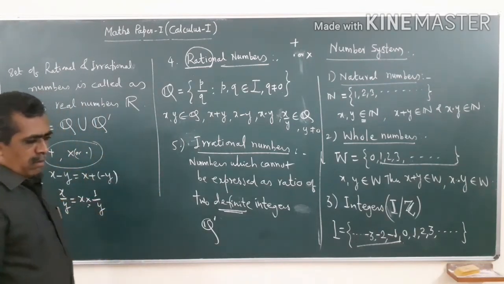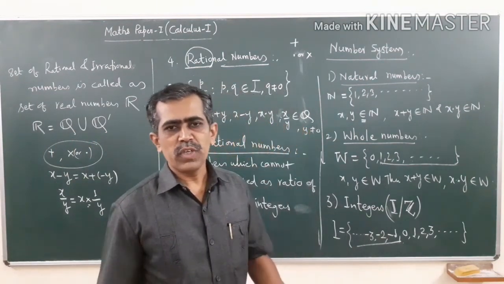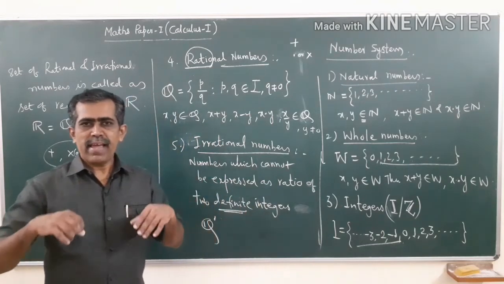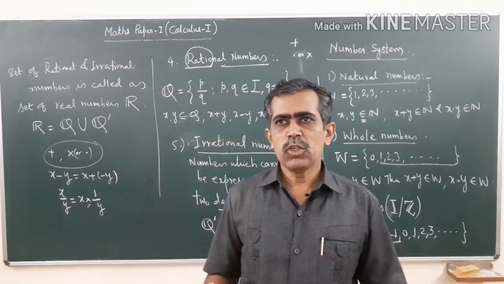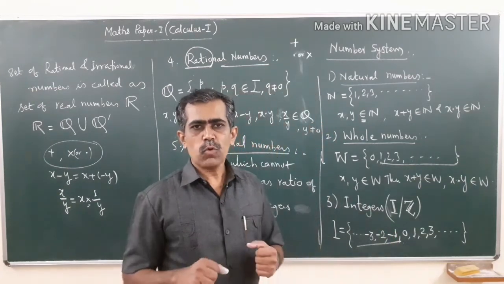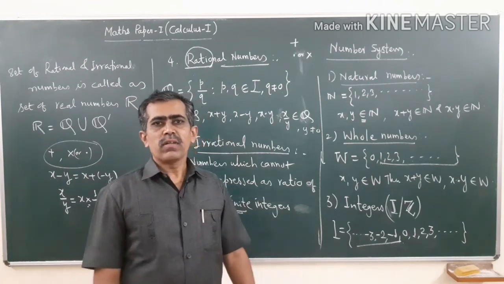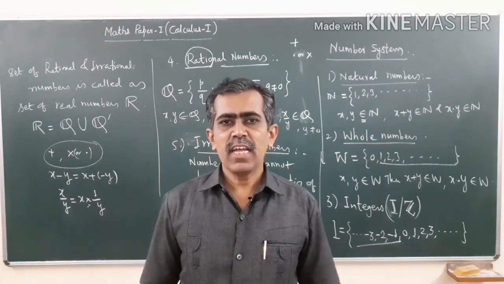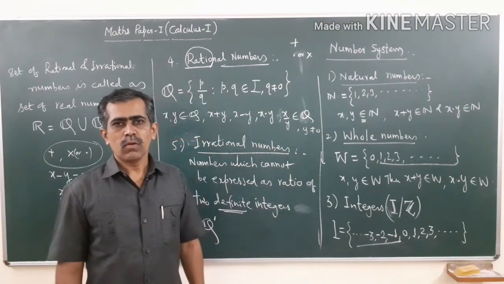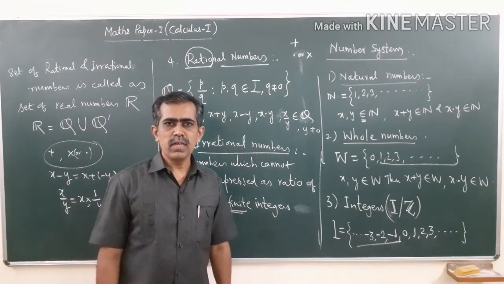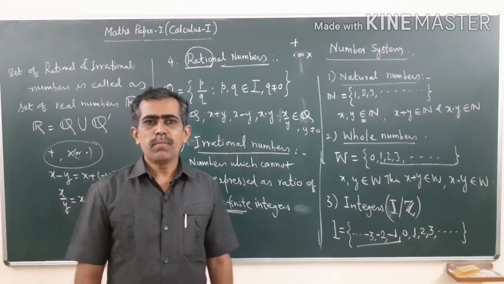There are some 15 to 16 properties which we accept as they are, and by using these properties we will do further mathematics or analysis about the real numbers. So, from the next lecture we will deal with the actual properties of the real number system.